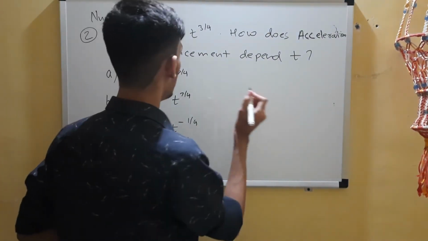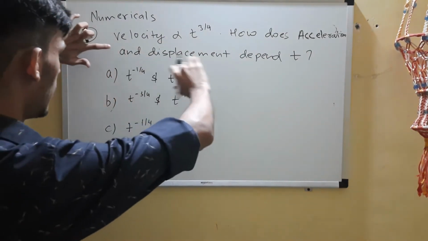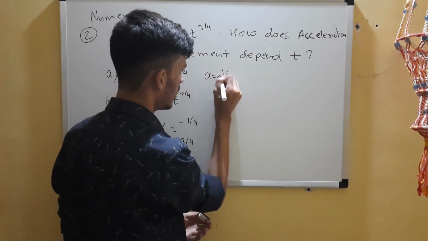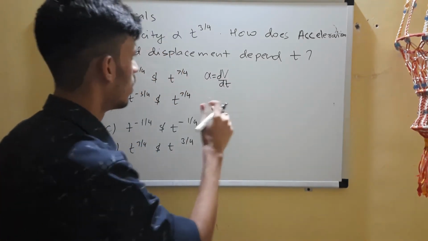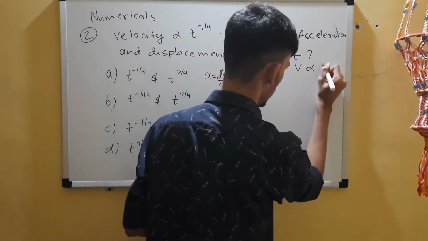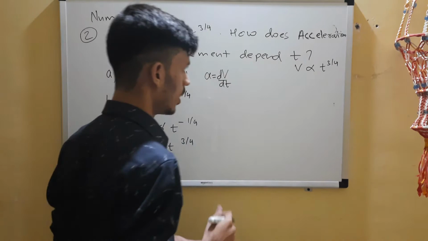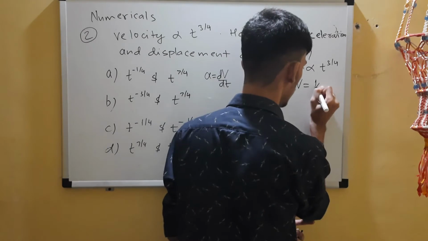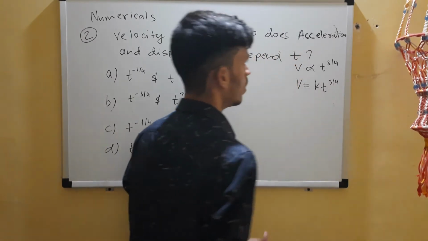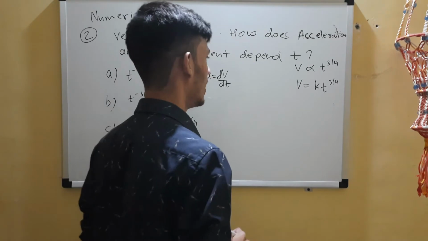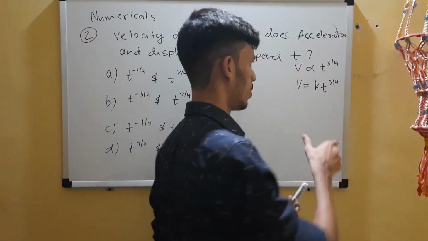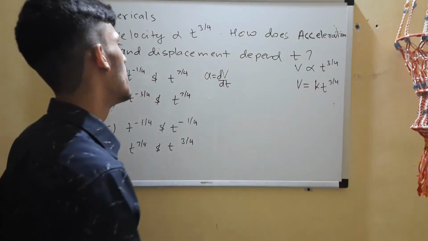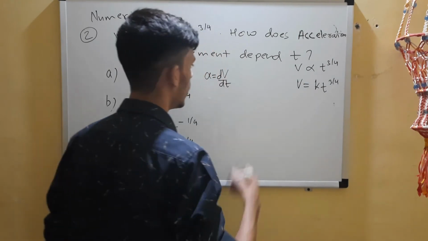So let's try it. From velocity you have to go for acceleration and displacement. So how do you go for acceleration? You know that acceleration is dv by dt. You already know that velocity is proportional to t to the power 3 by 4. So how to change the proportionality sign to equality? If you remember my lecture on units and dimensions, I said there, to change a proportionality sign to equality, you have to multiply a constant. K is a constant, some specific constant.